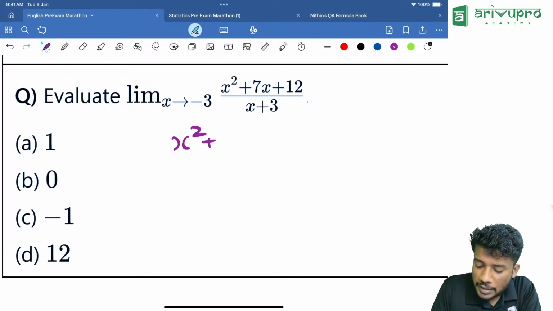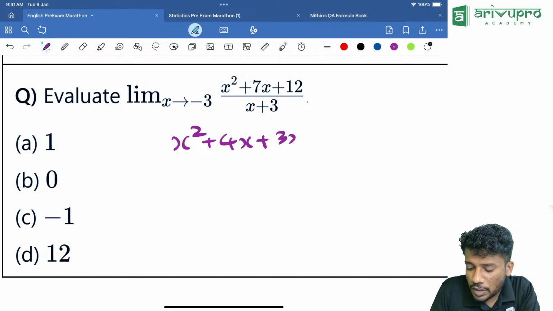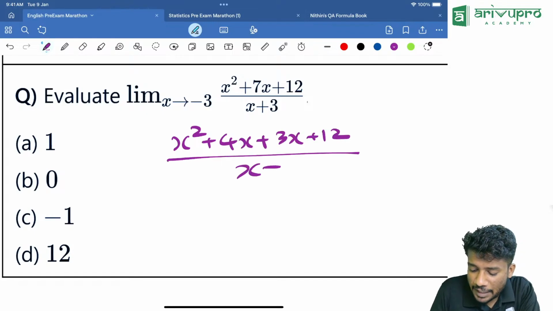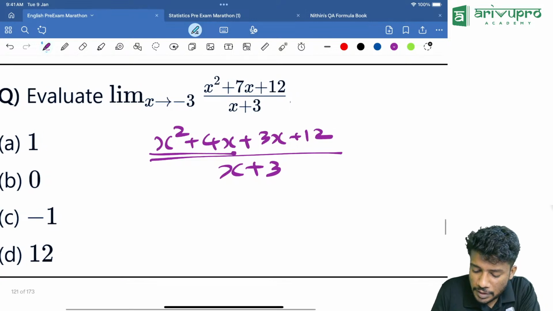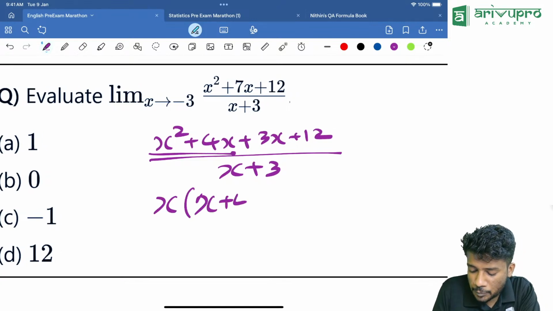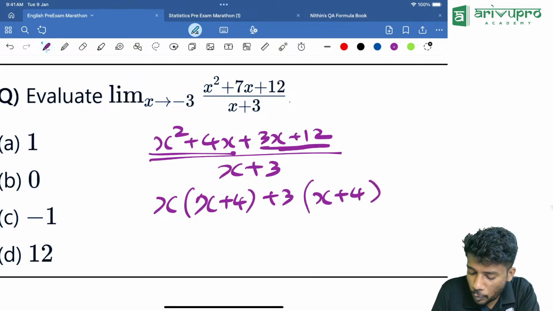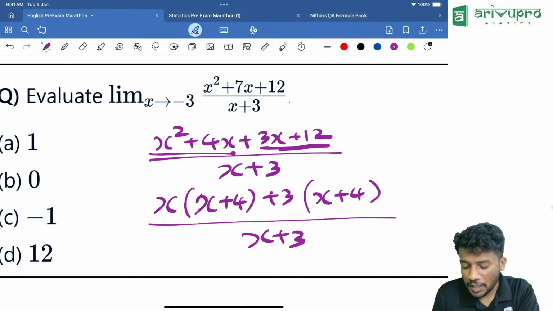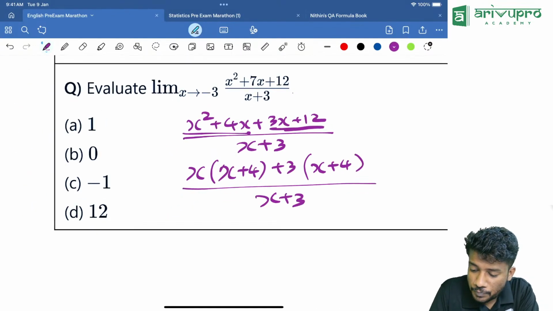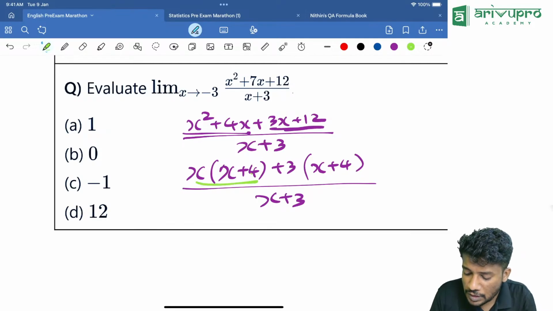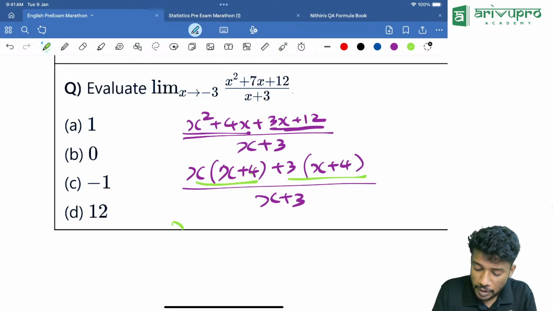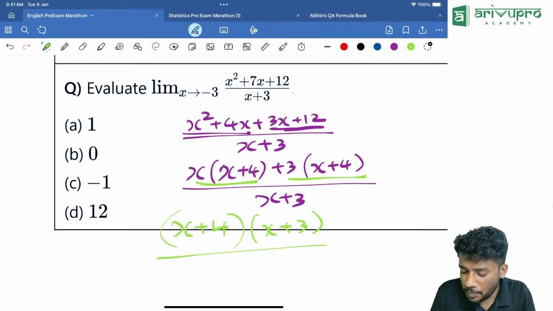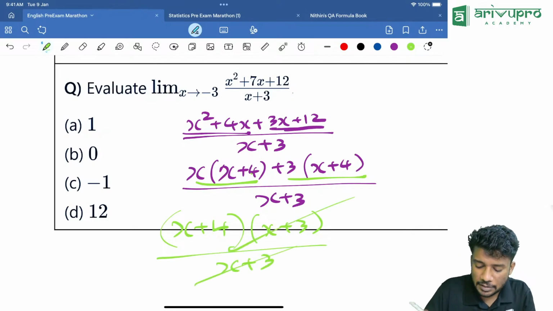X square plus, I'll write it as 4x plus 3x plus 12, divided by x plus 3. What is common in the first two terms? X is common in the first two terms. That means x plus 4. What is common in the next two terms? 3 is common in the next two terms. That means x plus 4 divided by x plus 3. Now we are taking common from these two. What is common between this and this? X plus 4 is common. So x plus 4 into what is remaining? X plus 3 divided by x plus 3. Now cancel. What is remaining?